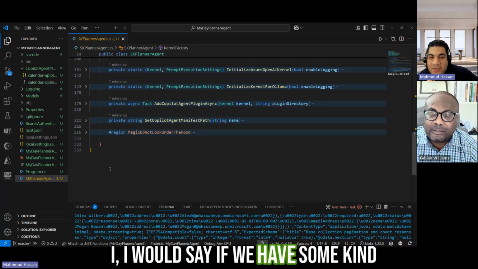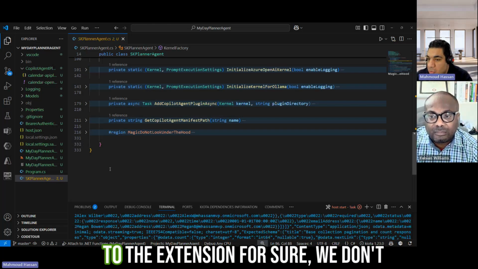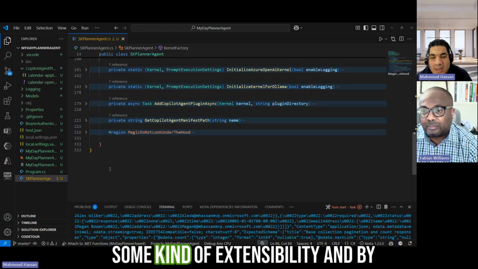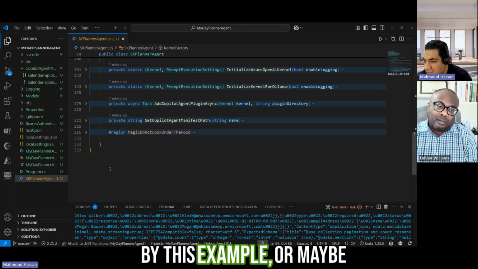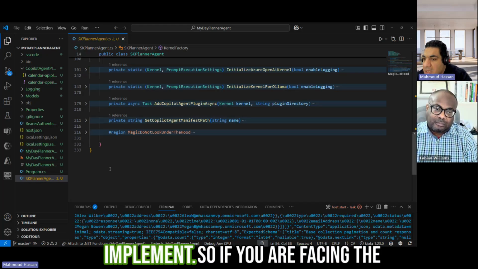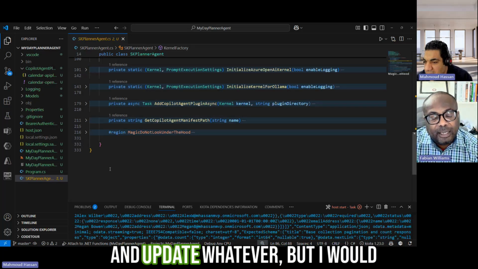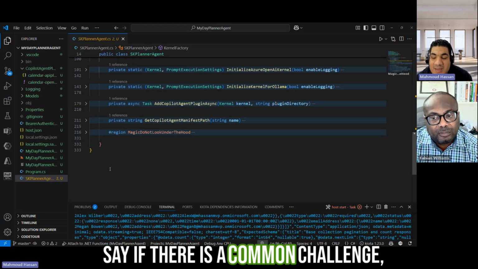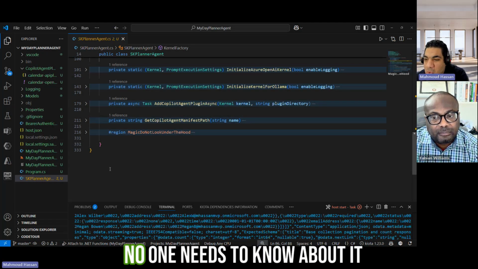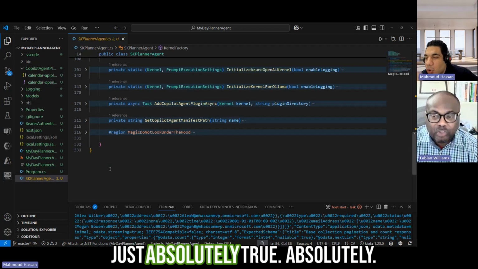I would say if we have some kind of common challenge that we know everyone will face, we move it to the extension for sure. We don't put it here. And then we provide some kind of extensibility, maybe an abstract method or something that you need to implement. So if you are facing more challenges than the common ones, you can go and implement and update whatever. But if there is a common challenge, please don't keep it here. Just move it, because if it is common, no one needs to know about it every time. Exactly right. It just needs to work in the background.